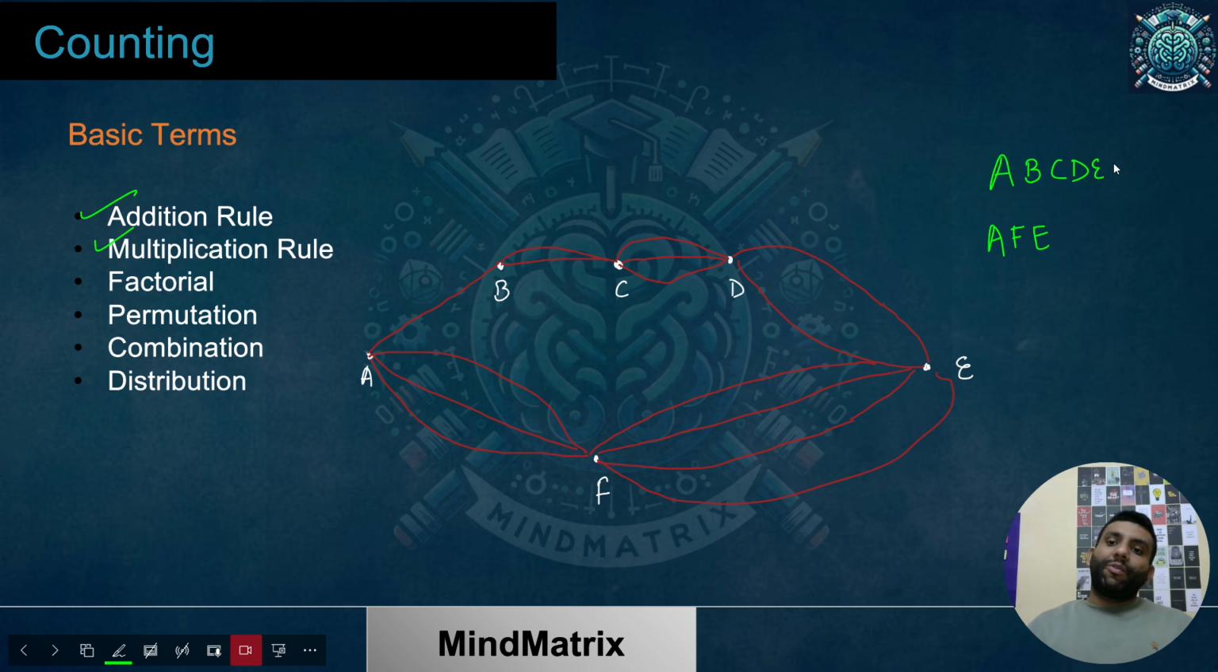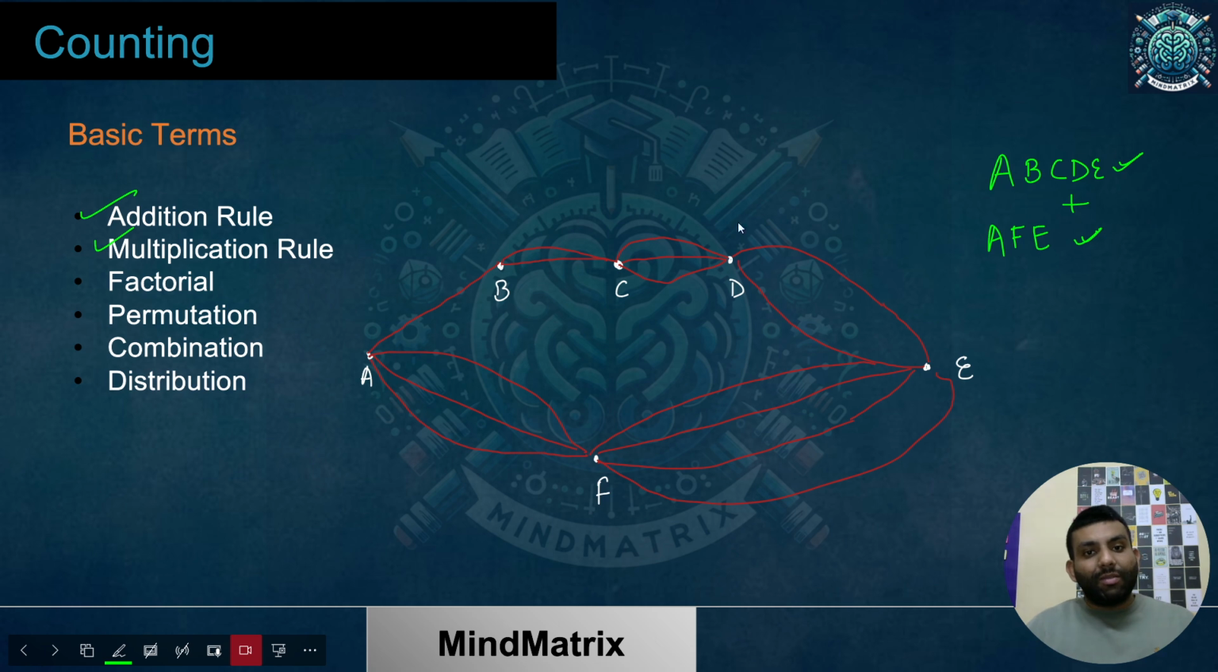So in whatever ways I can follow this path, plus in whatever ways I can follow this path, that is going to be my final answer. Because I'll be taking only one path. So the final answer would be in whatever ways I can follow ABCDE plus in whatever ways I can follow AFE.